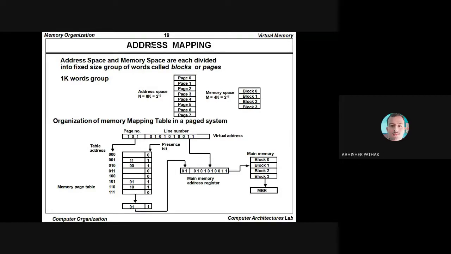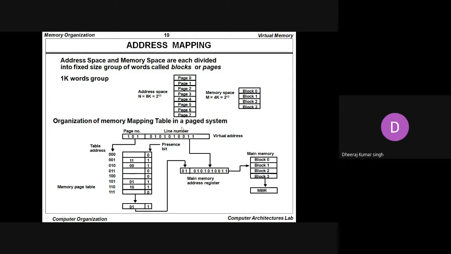Now it is the address mapping with the virtual memory. So you can see in this address table, address space and memory space are each divided into fixed size groups of words called blocks or pages. So 1K word group is there, address space n equals 8K equals 2 to the power 13. So a 13-bit address is going to be generated here. Total number of pages is 8. Memory space equals 4K equals 2 to the power 12. 4K means 4 blocks are there.